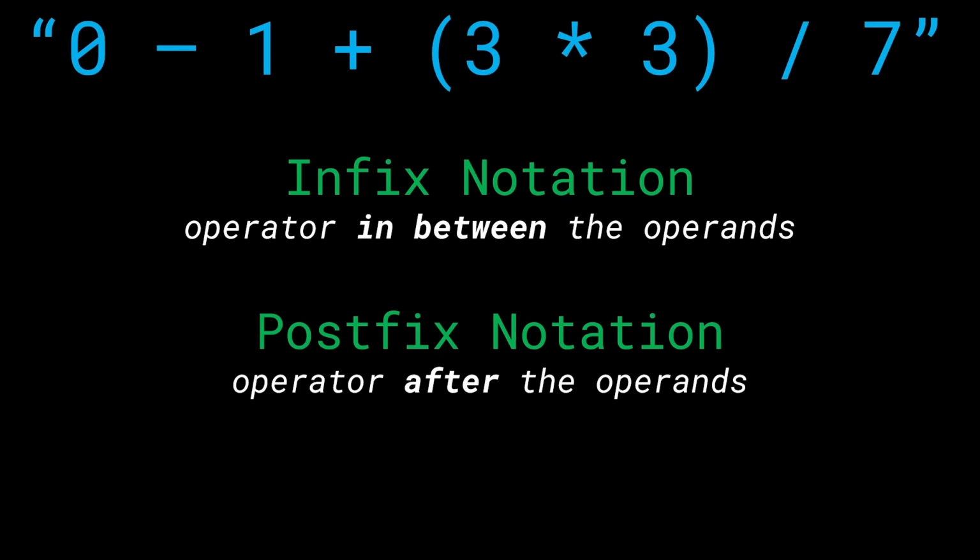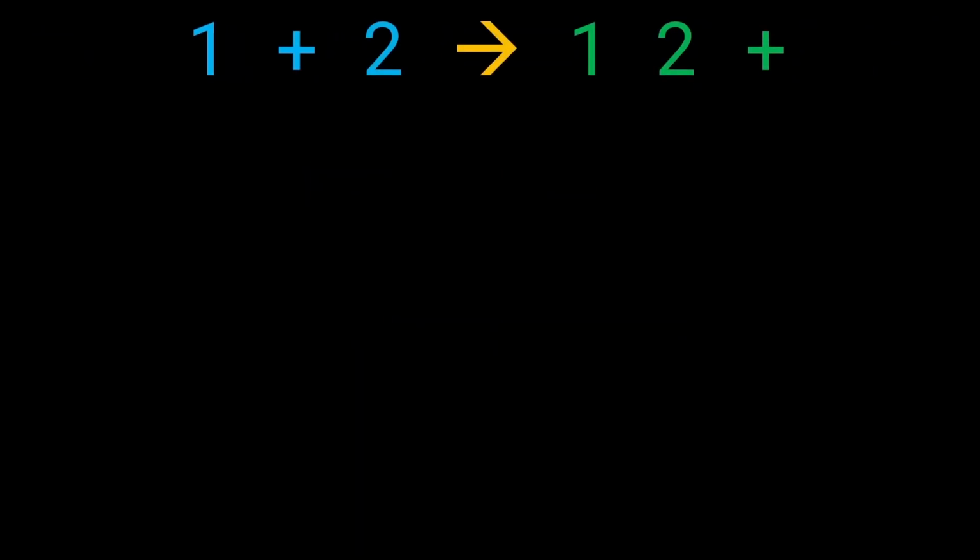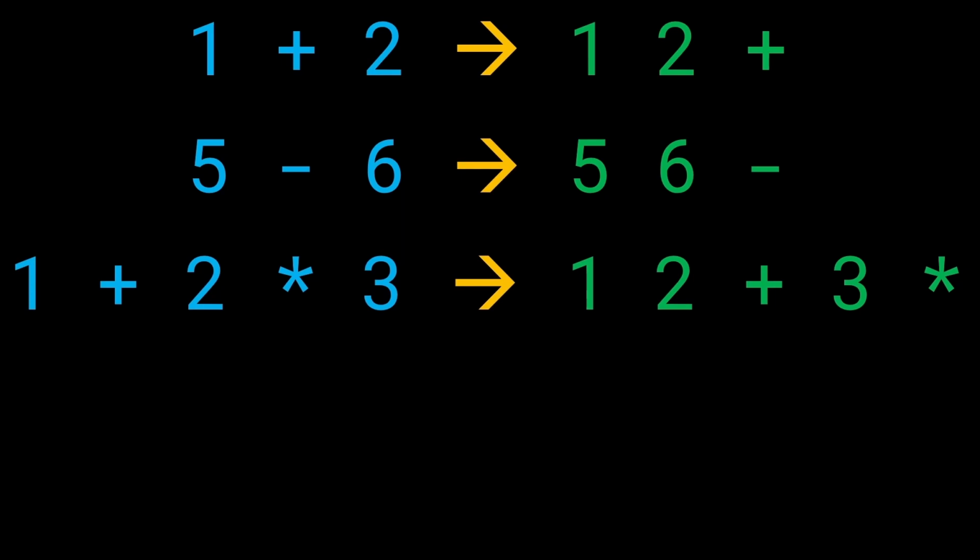Let's go ahead and take a look at some examples to understand this better. In case we have 1 plus 2 in the infix notation, it gets converted to 1, 2, plus. If we have say 5 minus 6, it gets converted to 5, 6, minus. And then if we have something like 1 plus 2 times 3, we have 1, 2, plus 3, times.